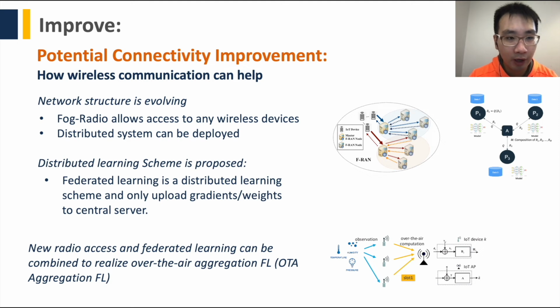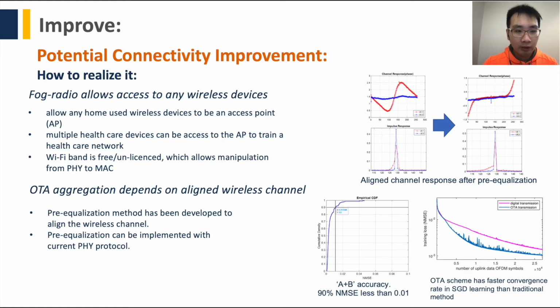By combining the new radio technology and the distributed learning scheme, we can propose so-called over-the-air aggregation federated learning for our project. The detail of our implementation is that we can get access to any home-used wireless devices and choose any of them as an access point.